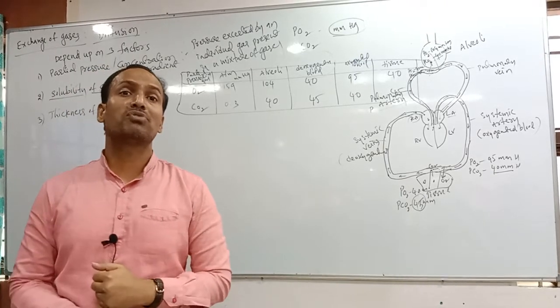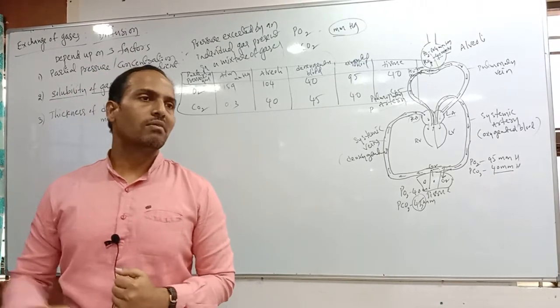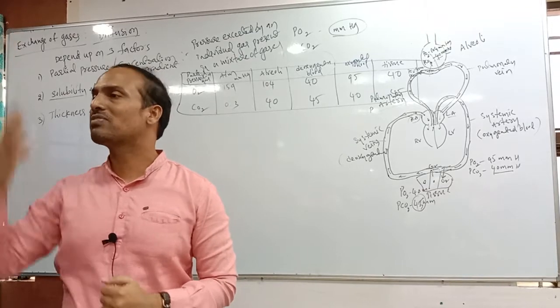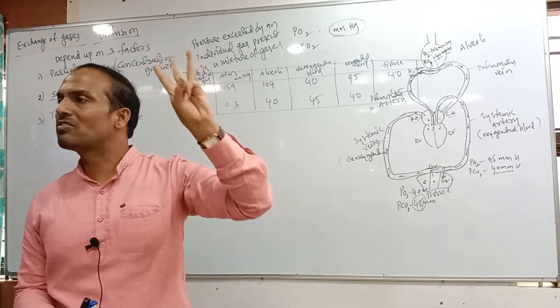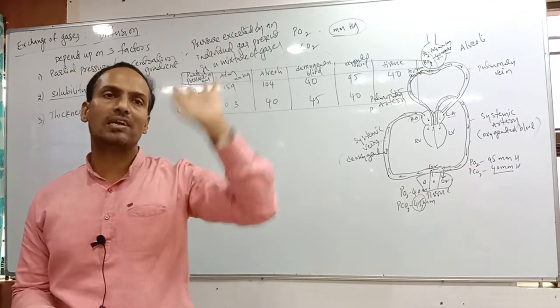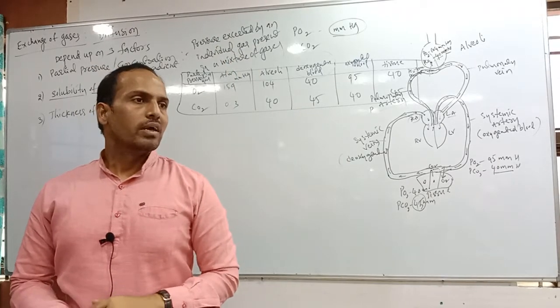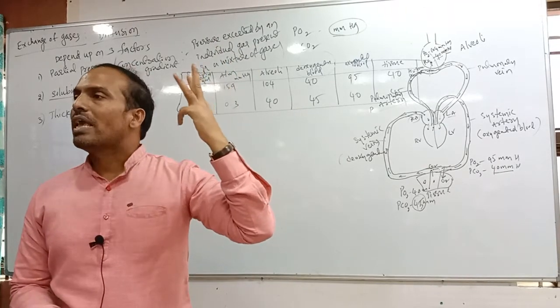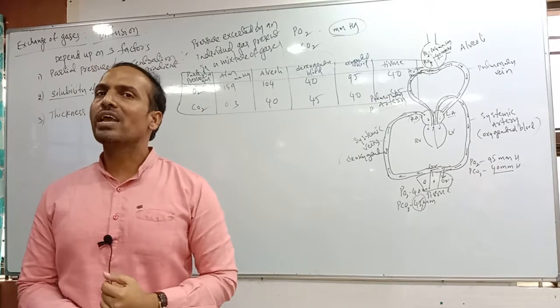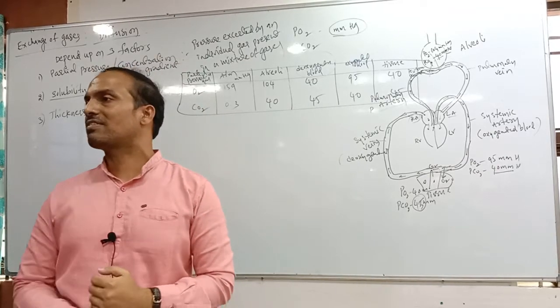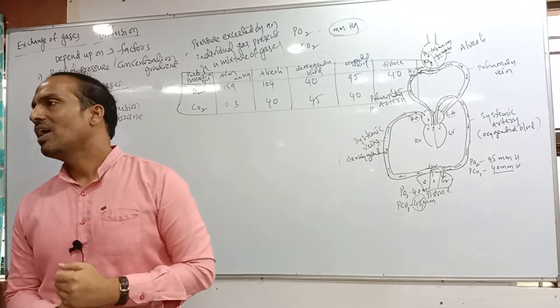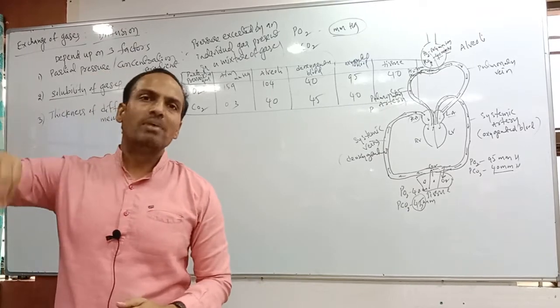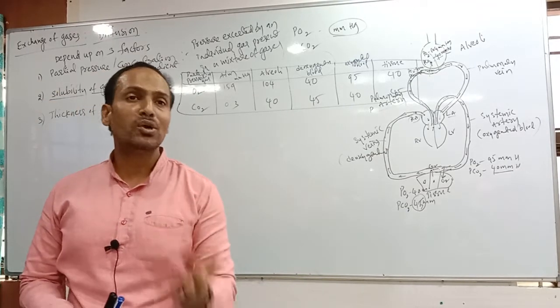Remaining percentage is which one? Formed elements. Formed elements are how many types? 3 types. What are the 3 types of formed elements? RBC, WBC, platelets. Correct? These are 3. Of these 3, which one is very helpful for transporting of the gases? RBC only. The gases will be soluble with our blood only.